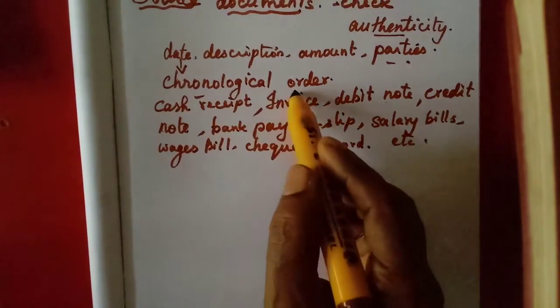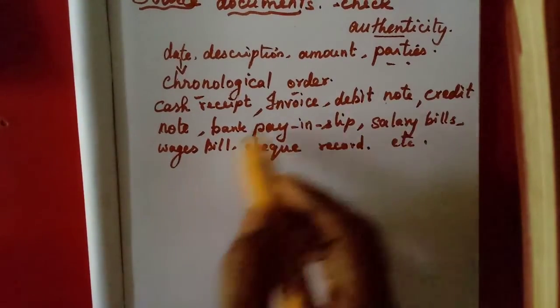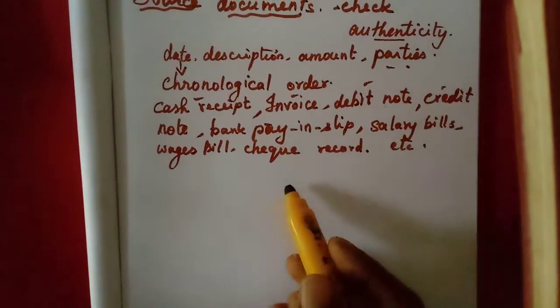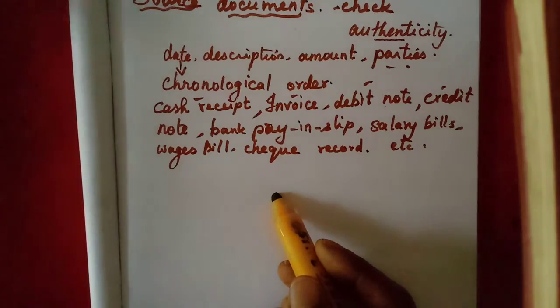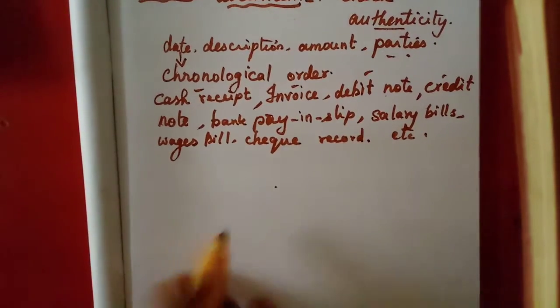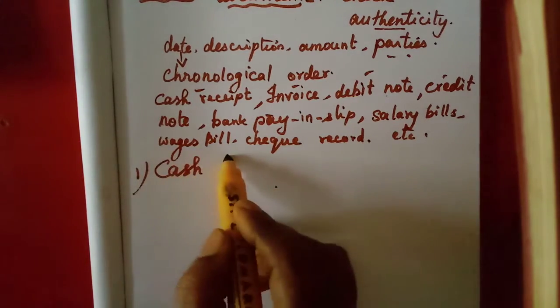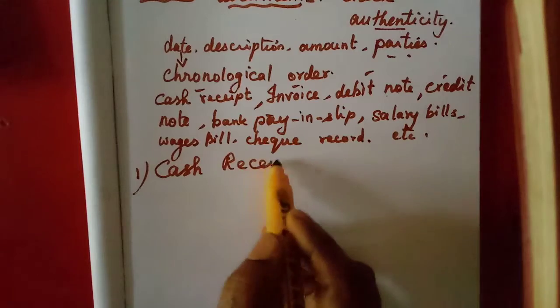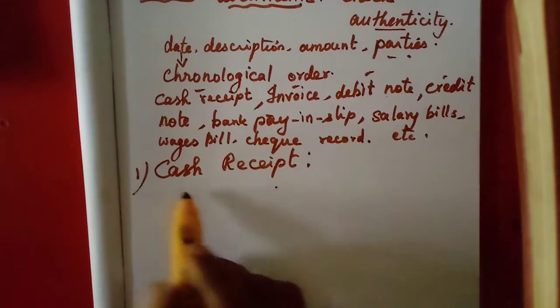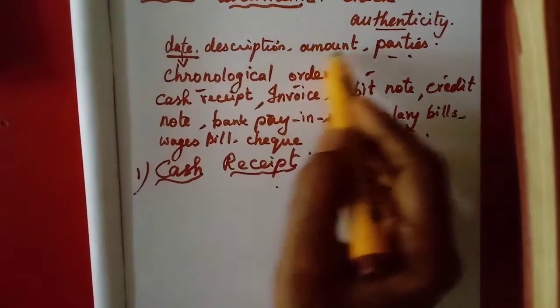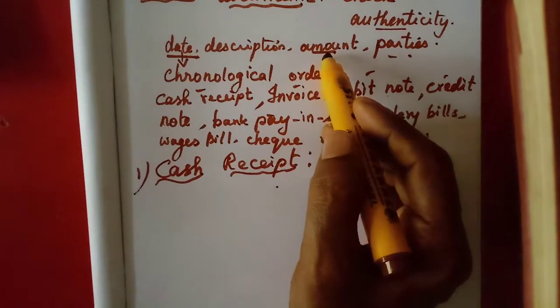So we will see some of these. Bank pay-in slip, then debit note, credit note, we will learn first. Now, first we will learn what is cash receipt. What is cash receipt? Here also it will be there the date, then the amount that we have received.